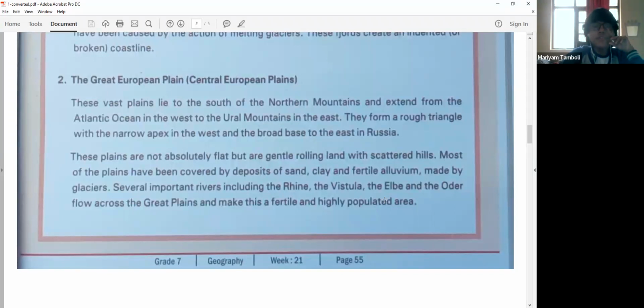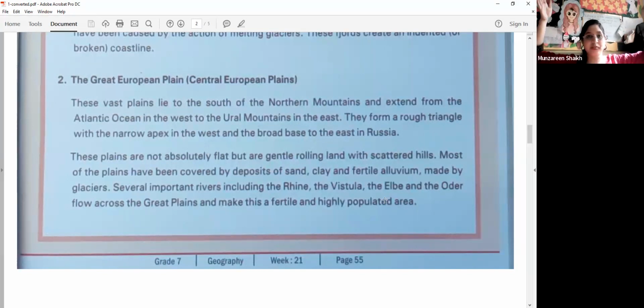In the west, it extends from the Atlantic Ocean in the west to the Ural Mountains in the east. So the stretch of the mountain is given, okay? From the Atlantic Ocean in the west to the Ural Mountains in the east. This is the stretch, the extent. They form a rough triangle with a narrow apex in the west and a broad base to the east in Russia.